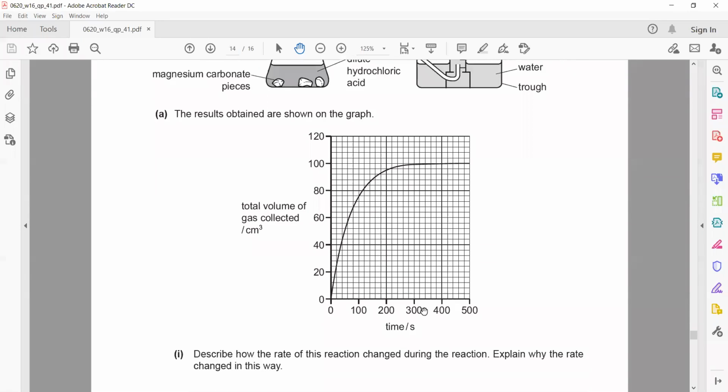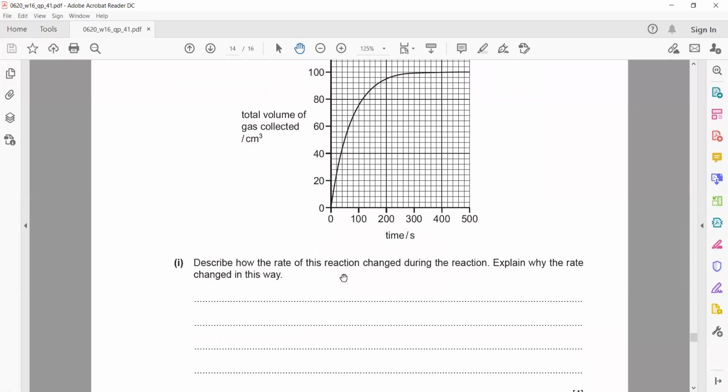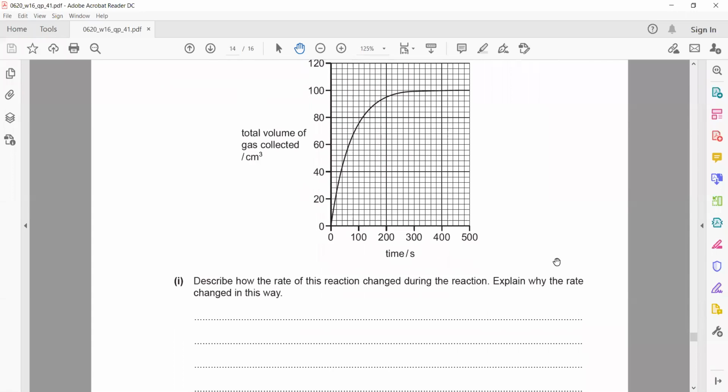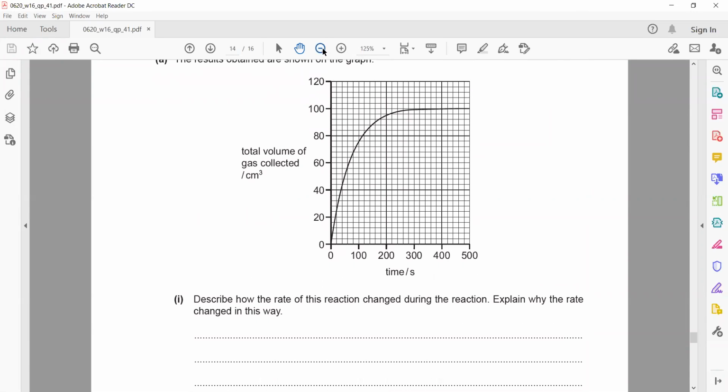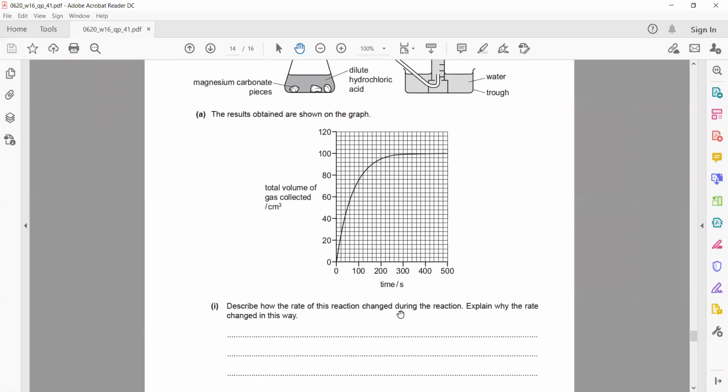So this is the shape of the graph. Describe how the rate of this reaction changed during the reaction and explain why the rate changes this way. You can see it's 4 marks, but the answer is very simple, because in the beginning you have more particles, a greater number of particles in the beginning.